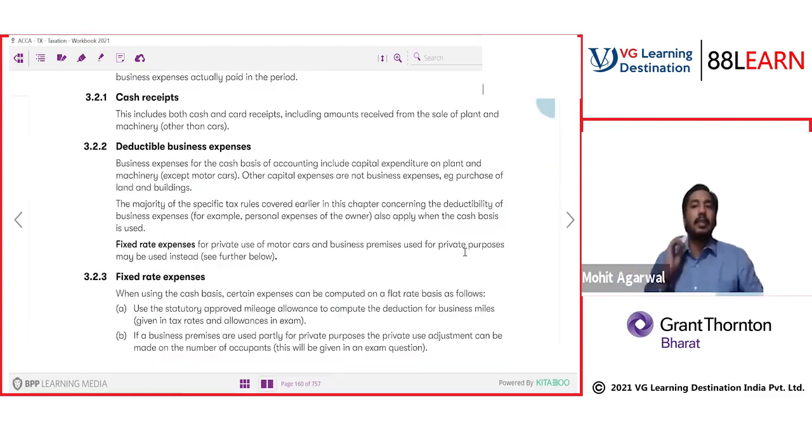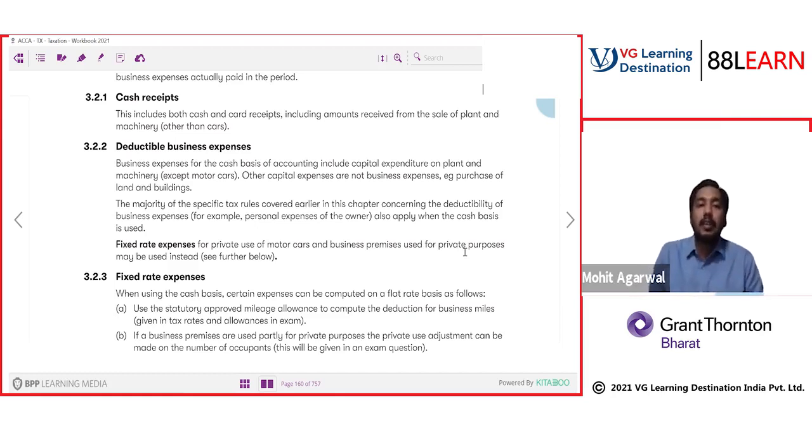So understand, in case of cash receipts there is a little difference, as even the sale of plant and machinery, which was previously not considered on accrual basis, is now included. If you're going for cash receipts, sale of plant and machinery is also included. And similarly, the capital expenditure incurred on plant and machinery is also allowed to you. But other capital expenses and other rules are the same.